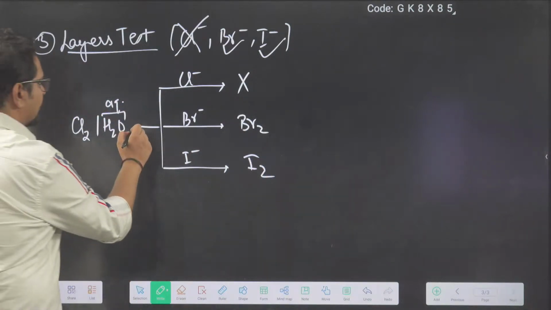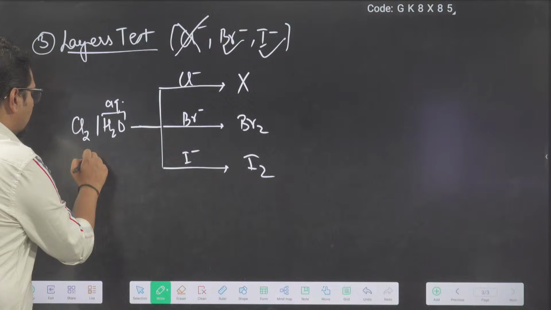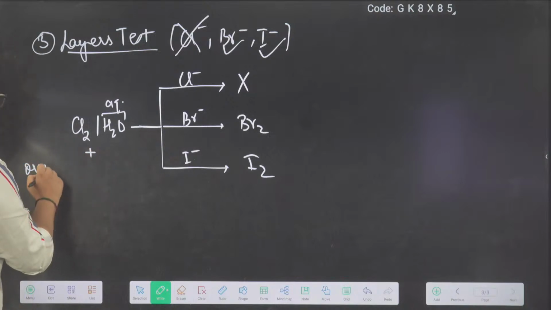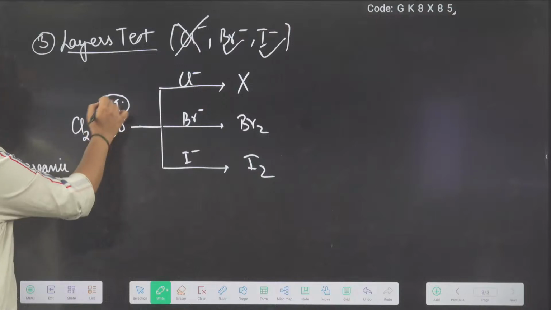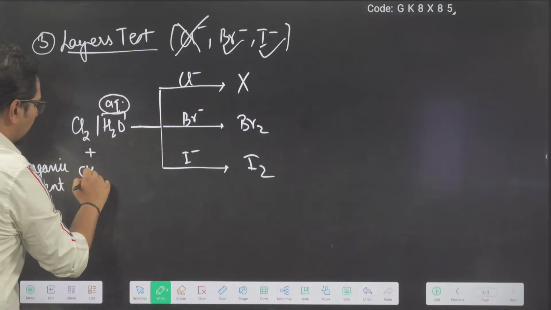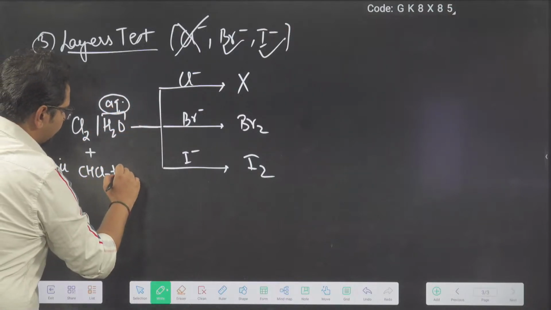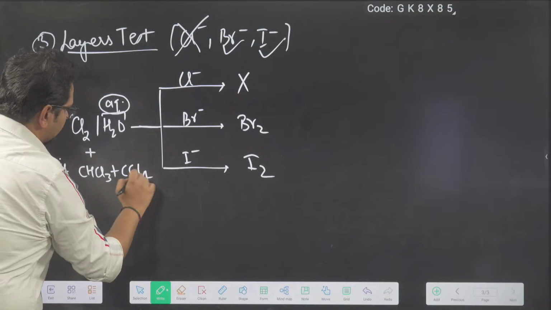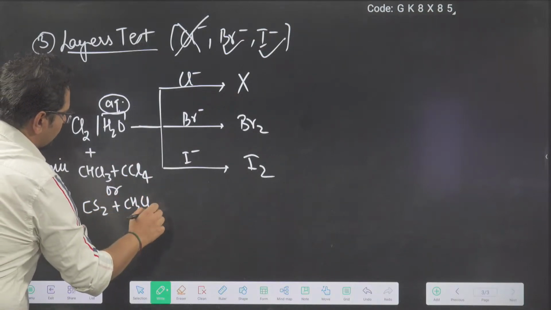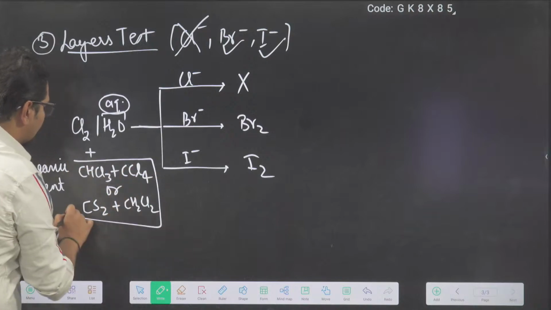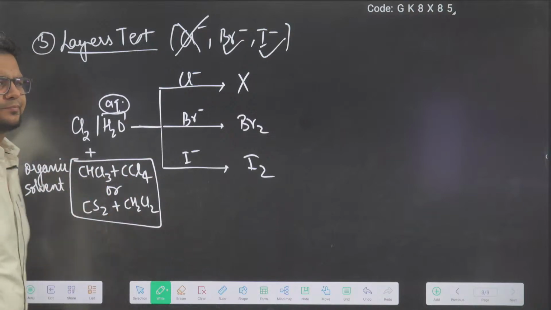In this process, you are also going to add an organic solvent. The organic solvent is chloroform, CCl4 or CH2Cl2. So these are the organic solvents which you can use.